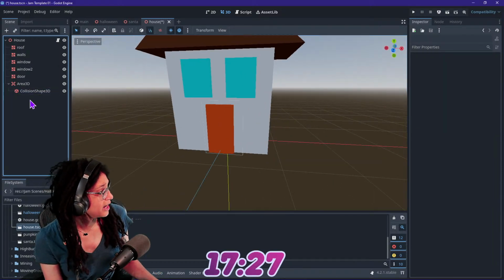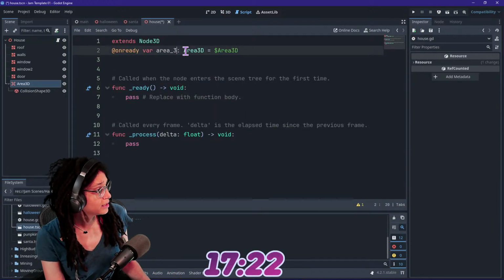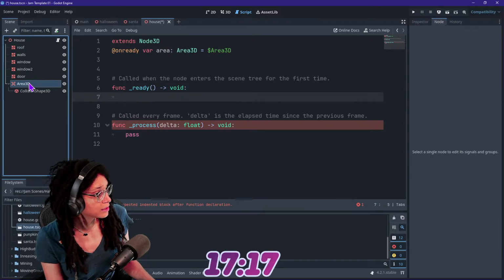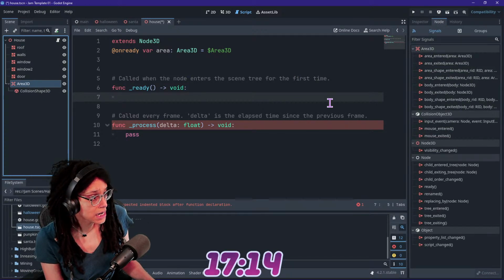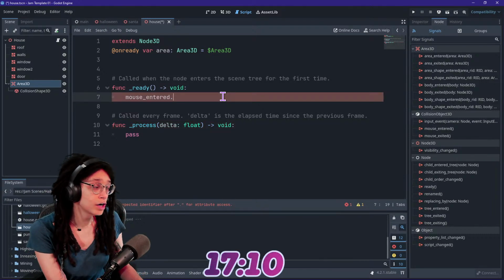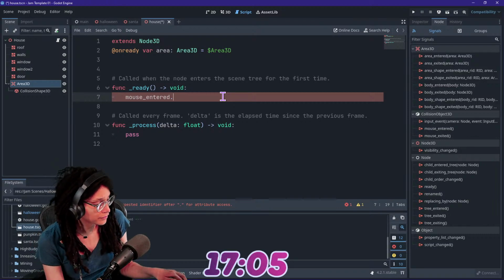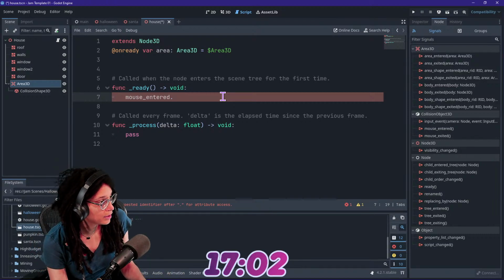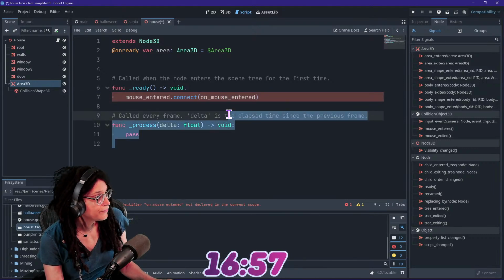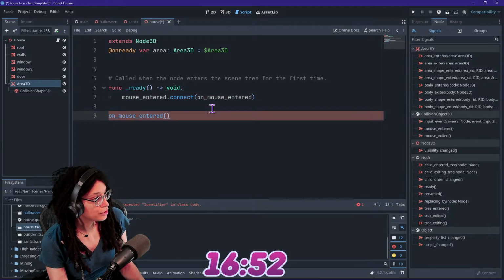Okay, so there's that. Good. I want to take this area and on-ready it. If we could just call it area, that would be great. Area should have a nice little mouse entered for me. Yeah, mouse entered. You know you aren't good with clicking. Maybe we don't even have to click. You just hover over the door. That makes it kind of easy, but oh well. Mouse entered, connect on mouse entered. Cool. Great.